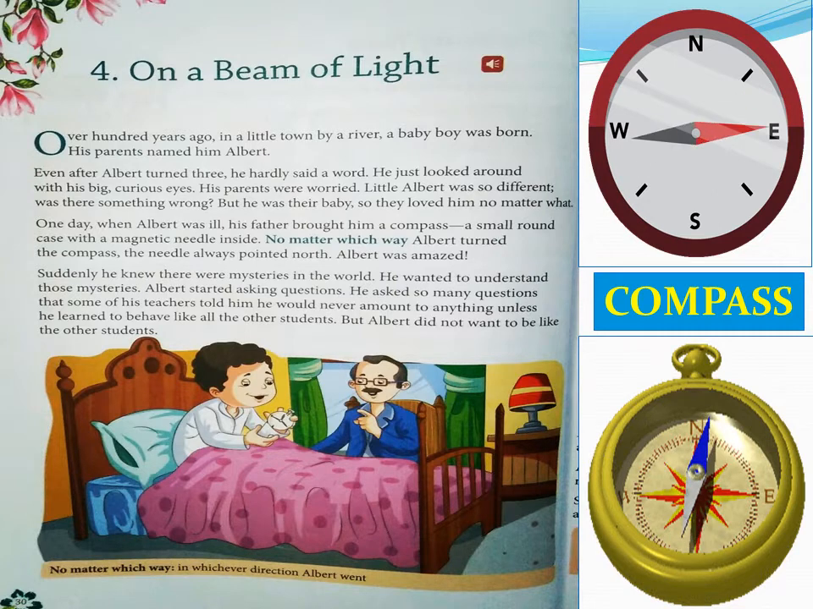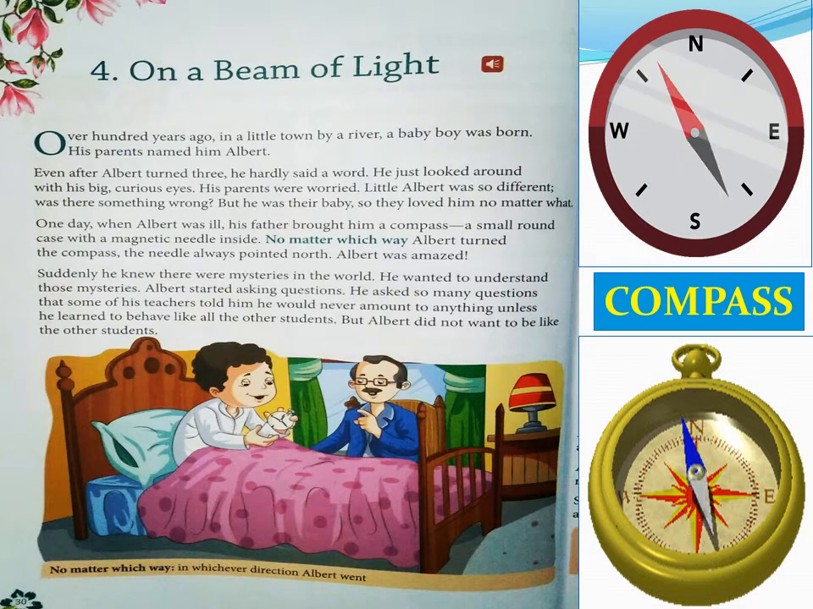So here the story is 100 years back, children. This is about a famous scientist, Albert Einstein. 100 years ago, a little baby boy was born in a small town. He was given the name Albert Einstein. The parents would call him Albert.